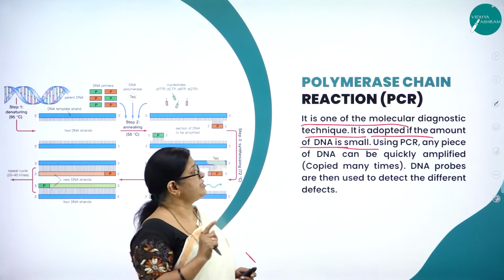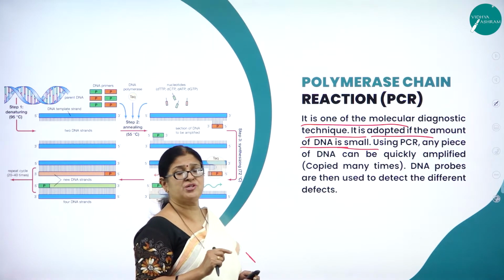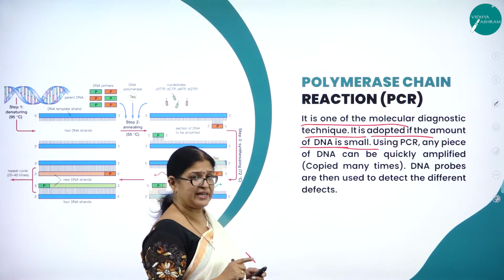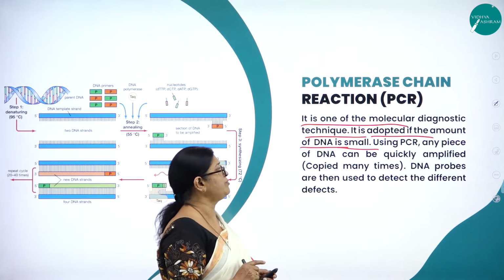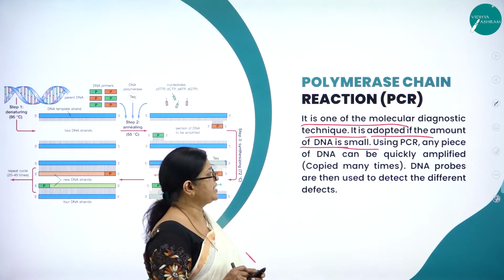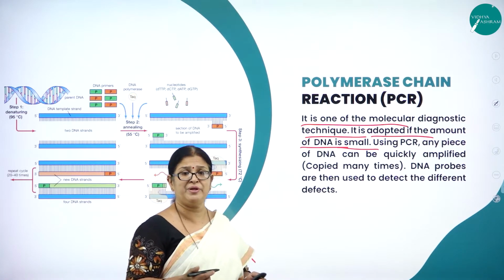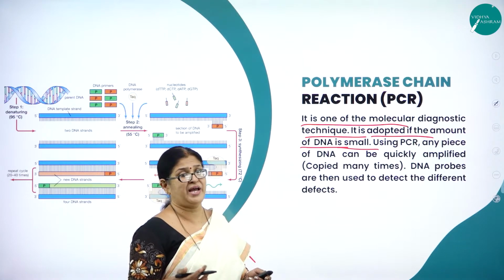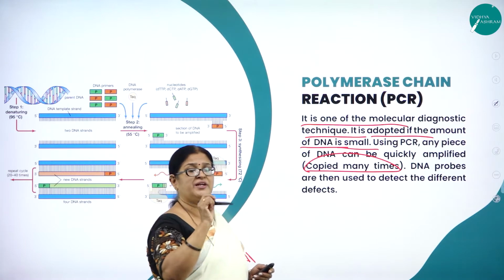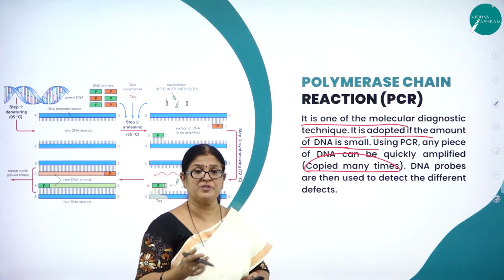So what is polymerase chain reaction, or PCR in short form? It is one of the molecular diagnostic techniques and it is adopted if the amount of DNA is small. Using PCR, any piece of DNA can be quickly amplified. What do you mean by amplification? Multiply. So you can get copies of that particular DNA segment, multiple copies of that DNA segment.